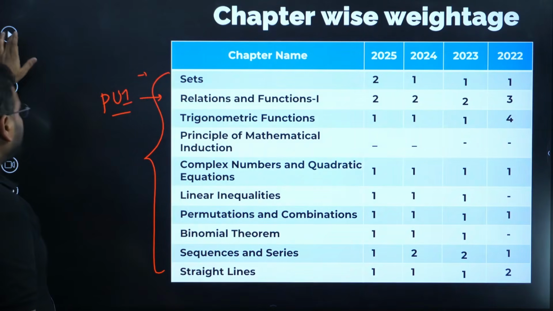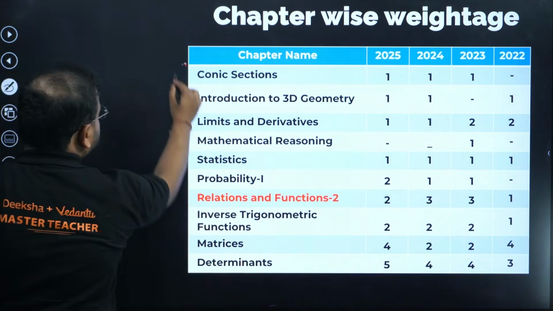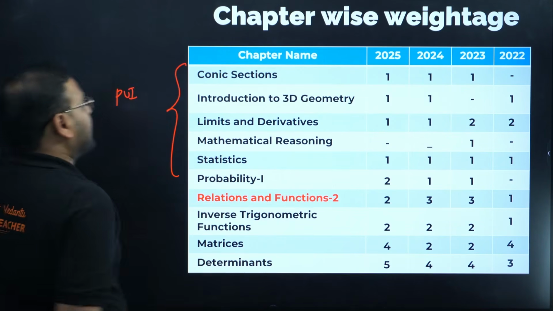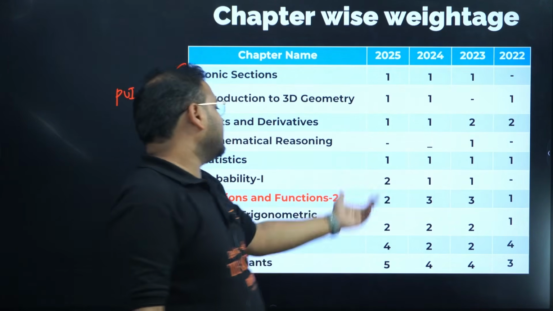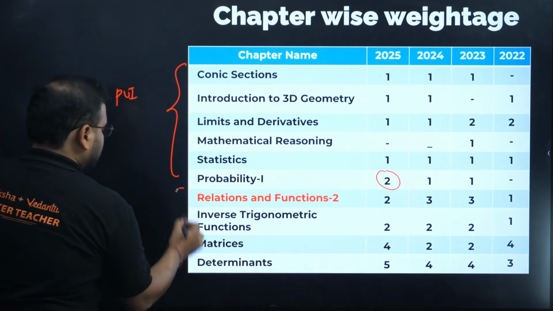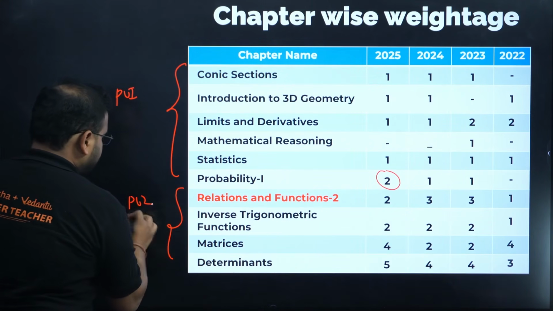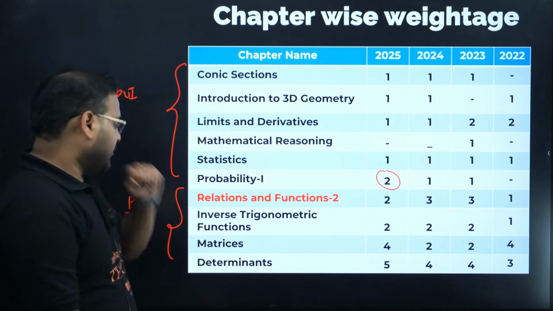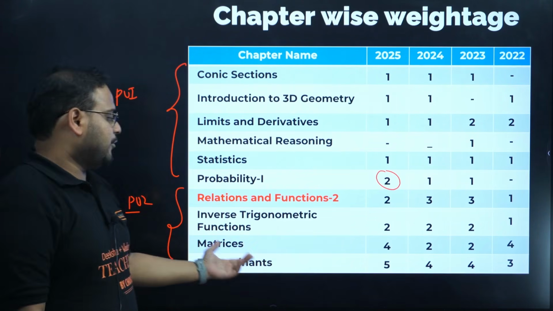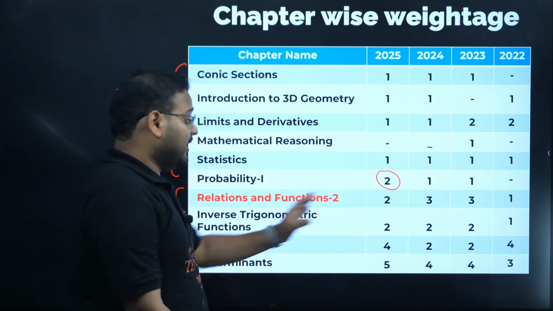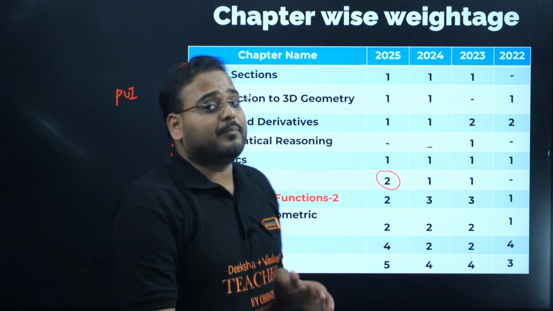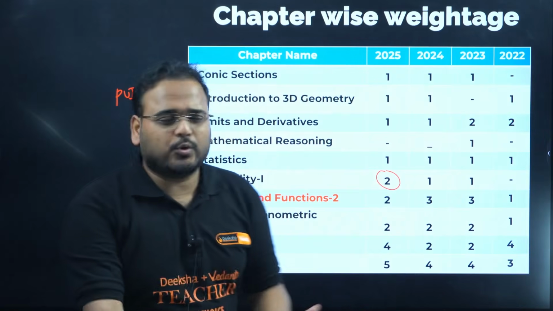Again, from here you can see that till this point you still have PU1 chapters. Again the questions are 1, 1, 1. In probability you get 2, and when you start PU2, you will see the change in the number of questions. So you get 2 questions in relations and functions, 2 in ITF, 4 in matrices, 5 in determinants, and so on. Yes, the number increases as you go along the PU2 chapters. You already know that, right?